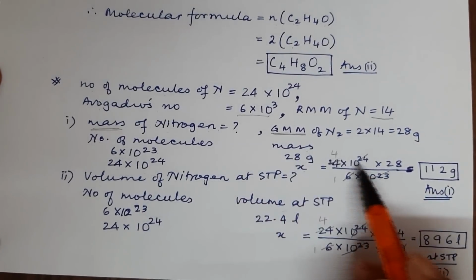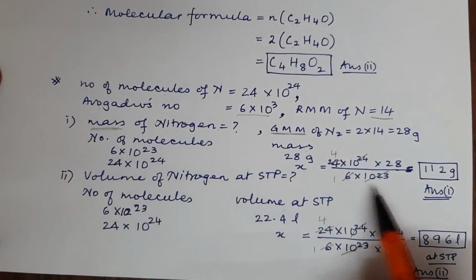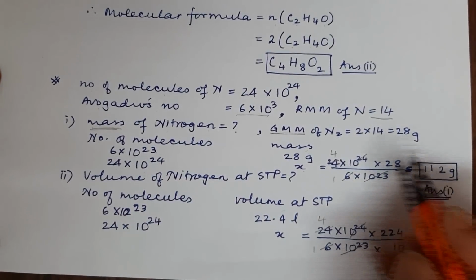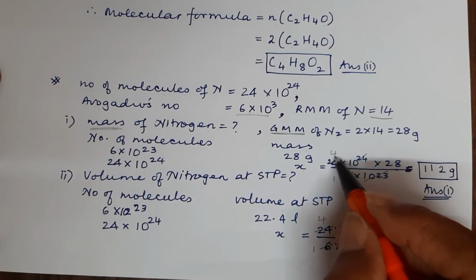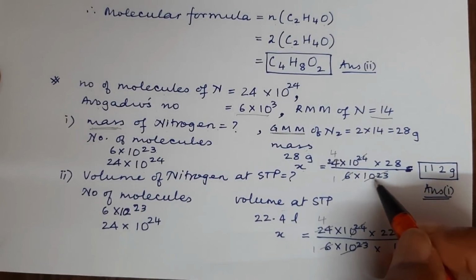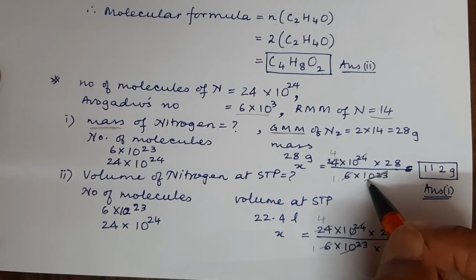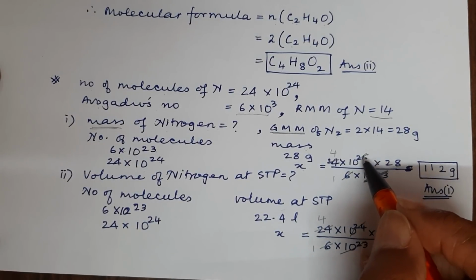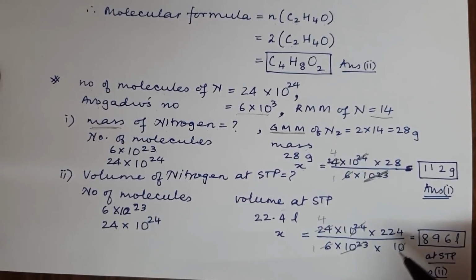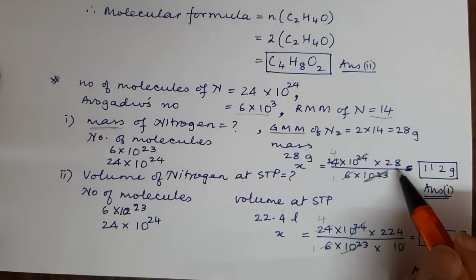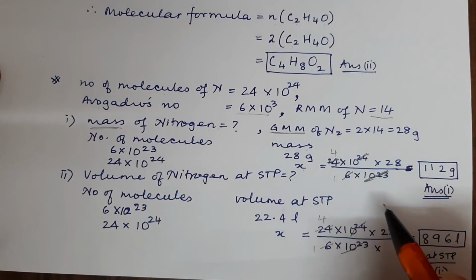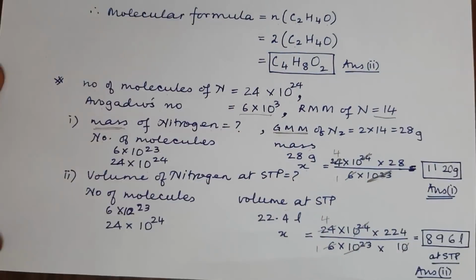Numbers across multiply like so. This we divide like so, and in the calculations you will see 6 ones and 6 goes 4 times. Then 10 to the power 23, so the whole thing will go, and you will have only 10 remaining here. And so you will have 28 into 4.